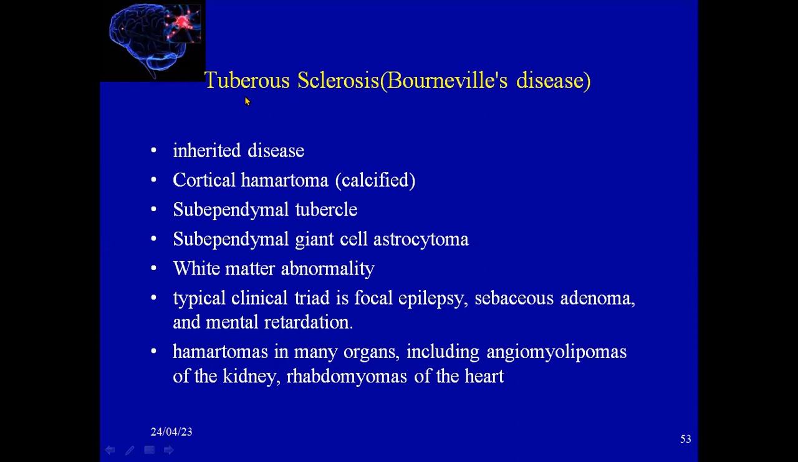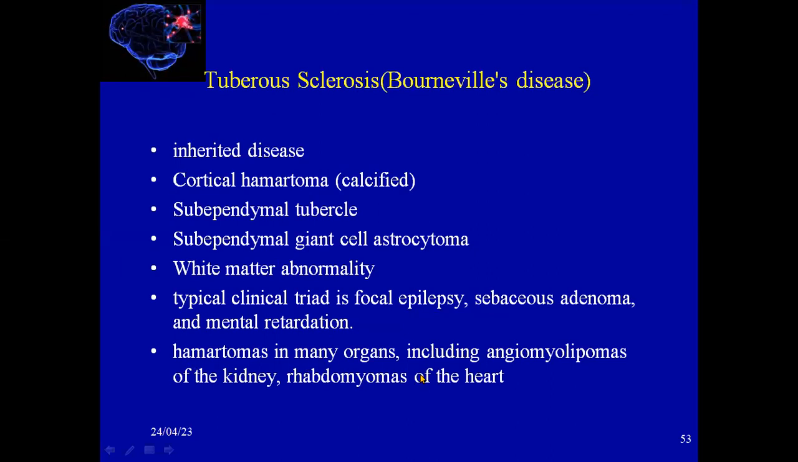We have also another tumor. It's called tuberous sclerosis, Bourneville disease. It is an inherited disease. We will see cortical hamartomas, calcified in most patients. Also there will be subependymal tubers on MRI, and those patients may also have subependymal giant cell astrocytoma. White matter will show abnormality. The typical clinical triad is focal epilepsy, the patient will have adenoma sebaceum, and also mental retardation.